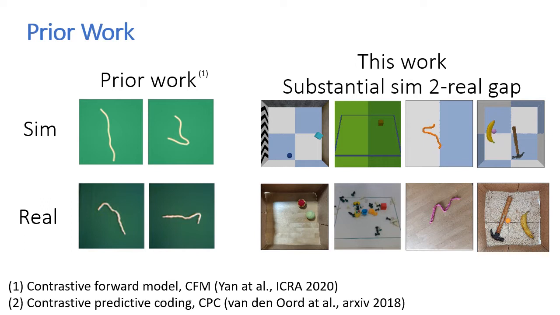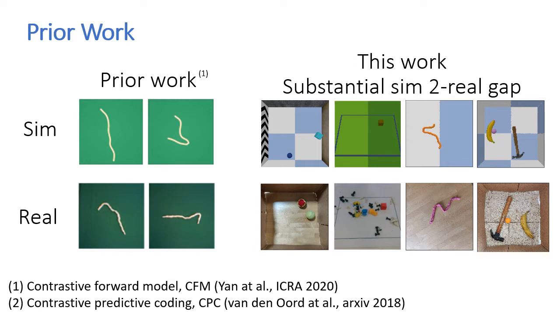On the left, images of a rope from prior work with a small sim-to-real gap. On the right, a more realistic and substantial sim-to-real gap that we explore in this work. Top row consists of simulated images and real-world images on the bottom. Note the visual properties that differ from sim to real, such as colors, textures, light, domain differences such as exact frame boundaries, and unseen during training distractors.